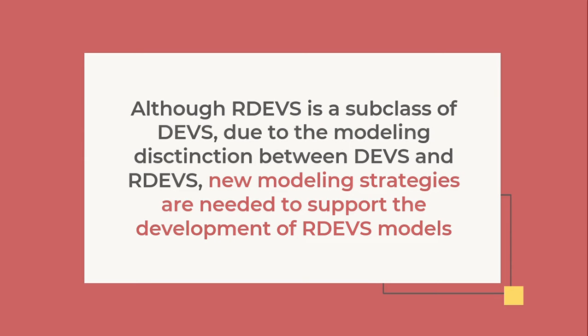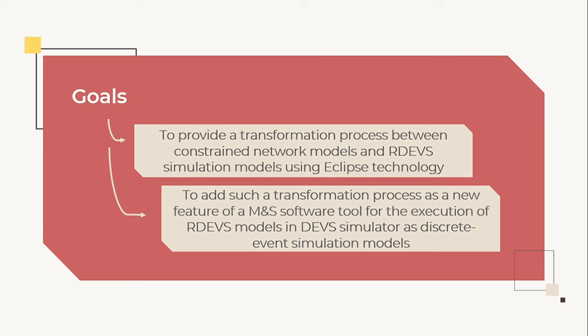Although RDEVS is a subclass of DEVS, due to the modeling distinction between DEVS and RDEVS, new modeling strategies are needed to support the development of RDEVS models. So the goals of our paper are to provide a transformation process between constrained network models and RDEVS simulation models using Eclipse technology, and to add such a transformation process as a new feature of a modeling and simulation software tool for the execution of RDEVS models in DEVS simulators as discrete event simulation models.